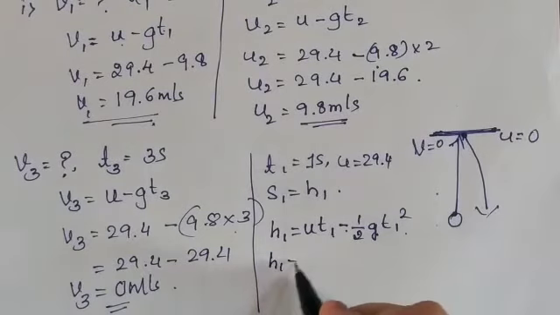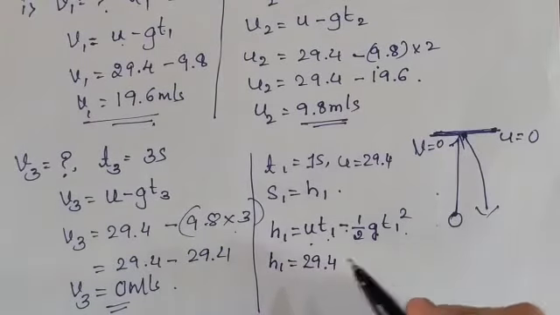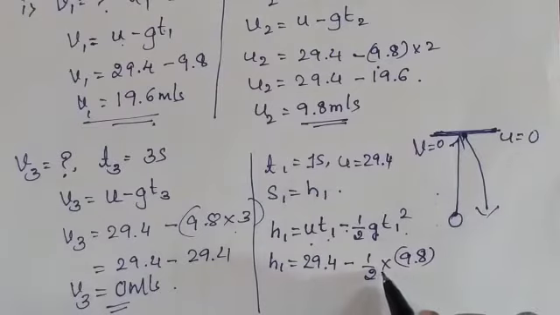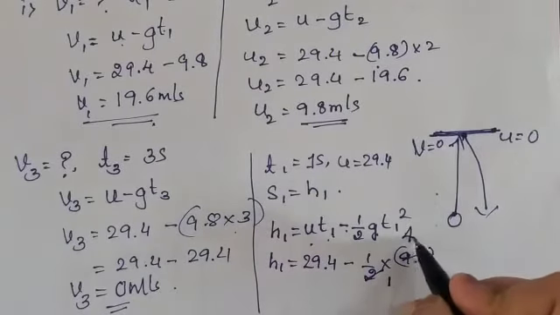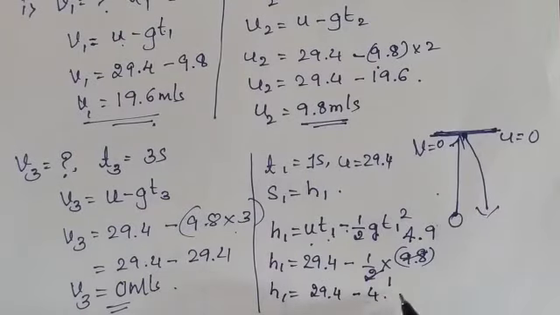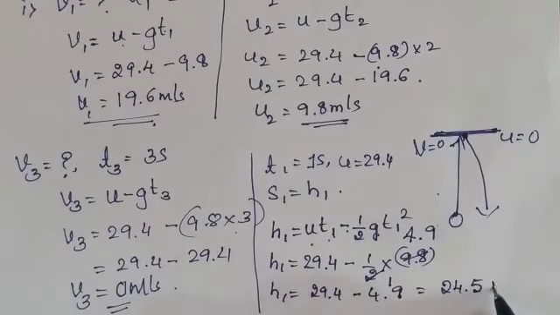So H1 will become U into T1, that is 29.4 into 1, minus half into the G value 9.8. If I cancel this, I'll get 4.9. So H1 equals 29.4 minus 4.9, which gives 24.5 meters.